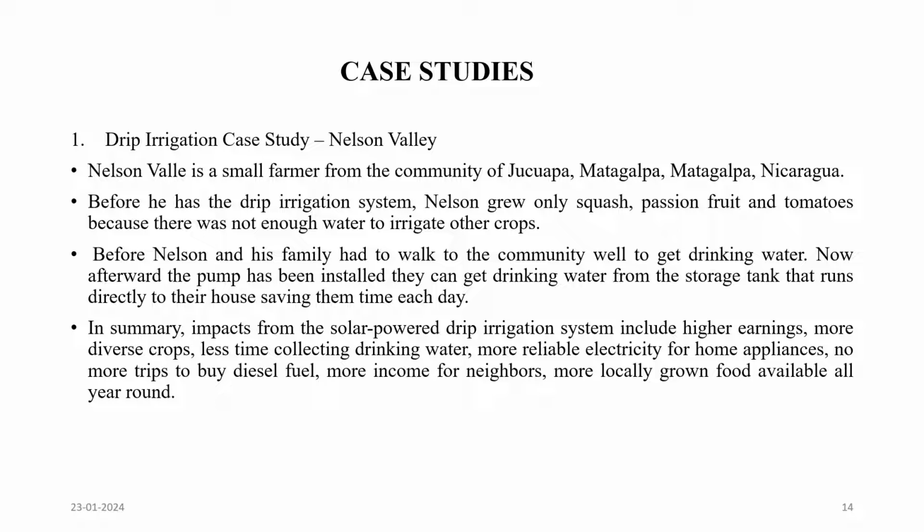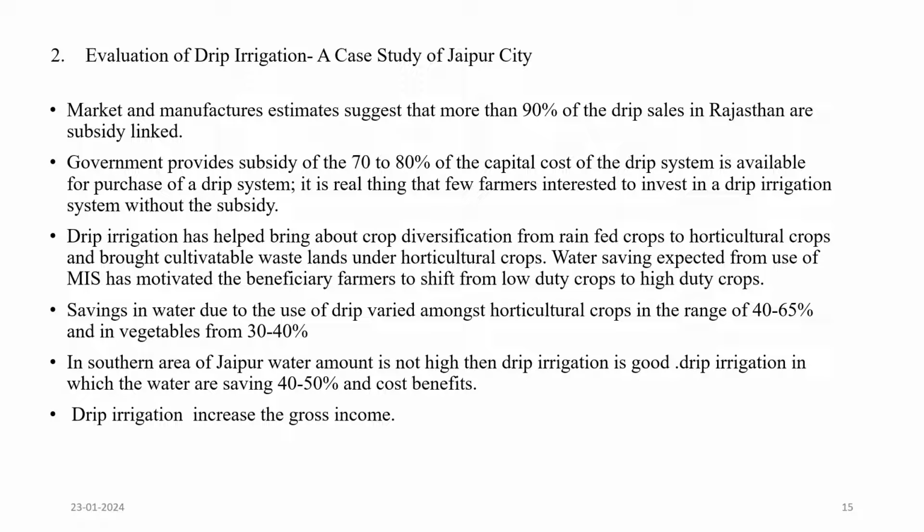In the next slide, evaluation of drip irrigation. A case study of Jaipur city market and manufacturers' estimates suggest that more than 90% of drip sales in Rajasthan are subsidy linked. Government provides a subsidy of 70 to 80% of the capital cost of the drip system for purchase of drip system. It is a real thing that few farmers are interested to invest in a drip irrigation system without the subsidy.